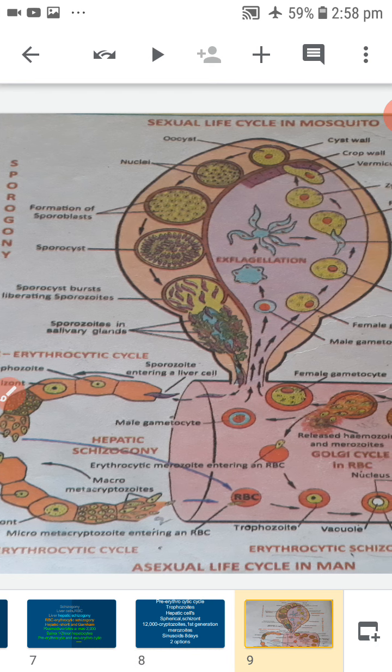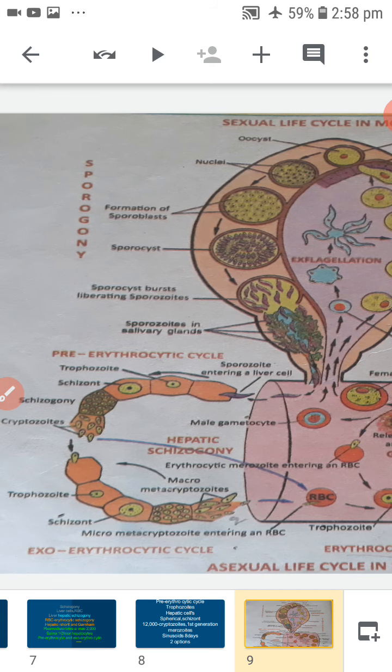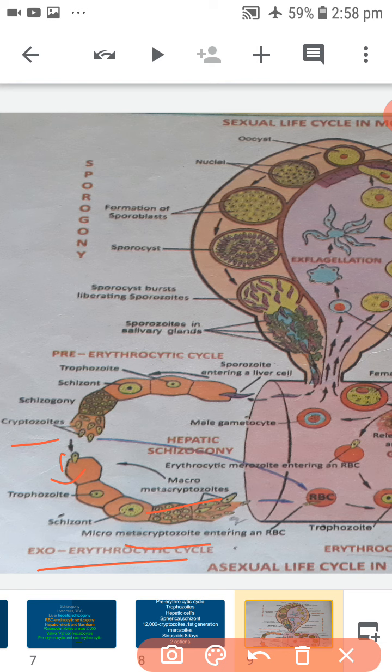Once again, exoerythrocytic cycle. Suppose cryptozoites enter the fresh liver cells. They undergo changes similar to the pre-erythrocytic cycle and produce second generation merozoites called metacryptozoites, the smaller micro metacryptozoites and larger macro metacryptozoites.